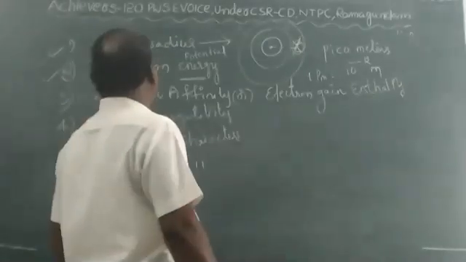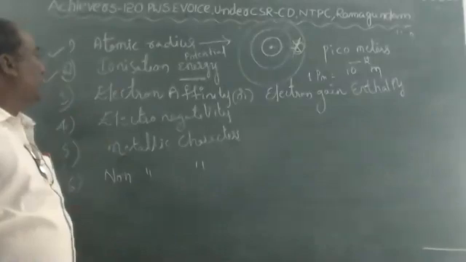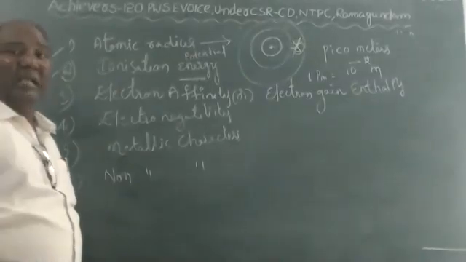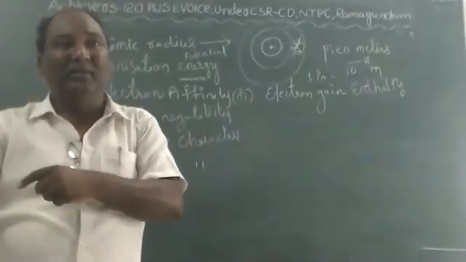Electron affinity is opposite to this. It is quite opposite to ionization energy. Ionization energy means the energy required to remove an electron.